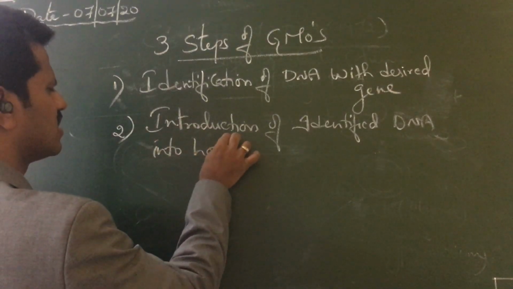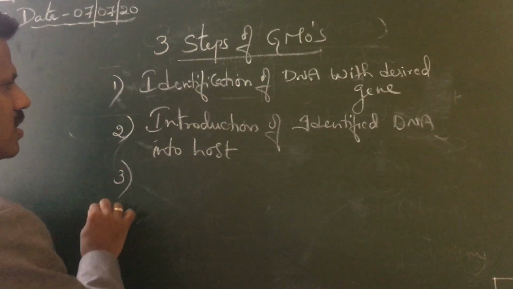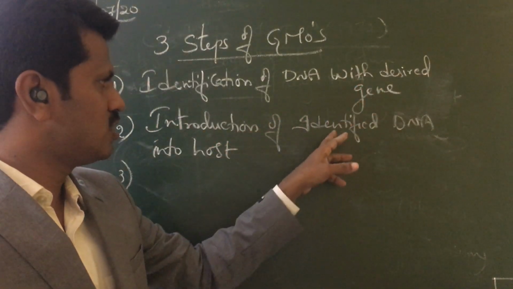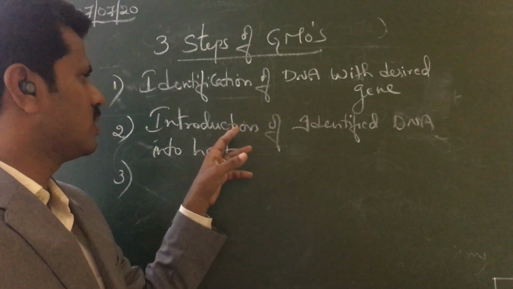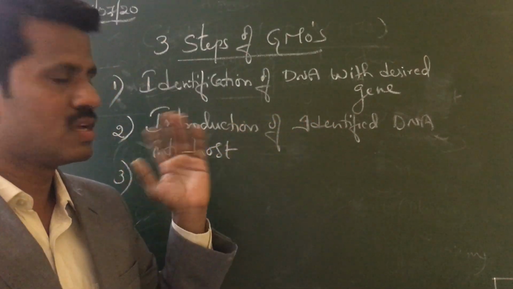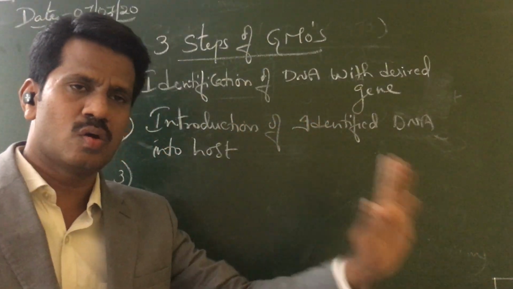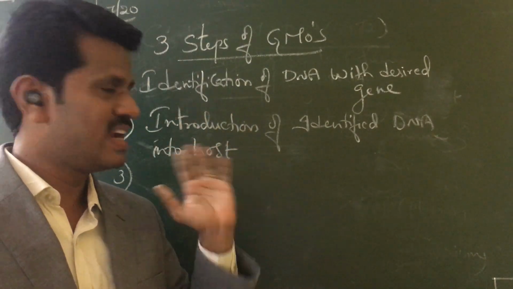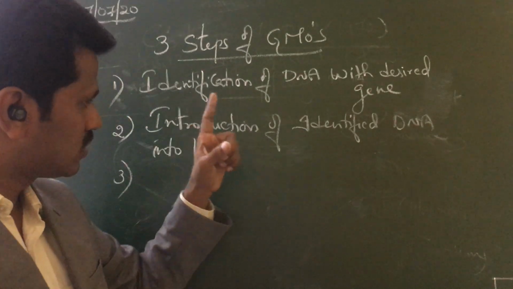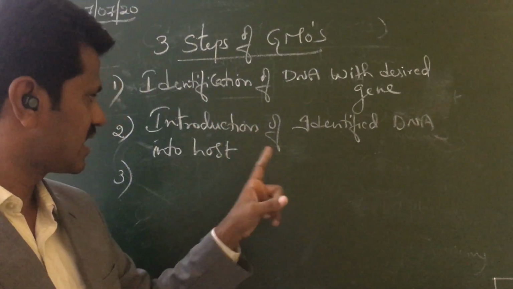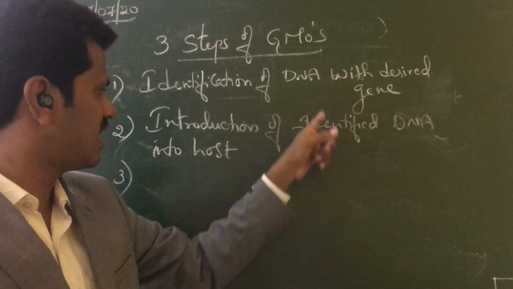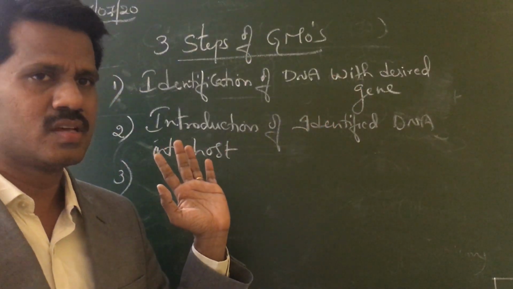Whatever gene you have identified, you have to introduce into the host. How are you introducing it into the host? Through the help of a vector or a carrier. It acts as a vehicle. So through that vehicle, vector or carrier, you are introducing your desired identified DNA into the host.